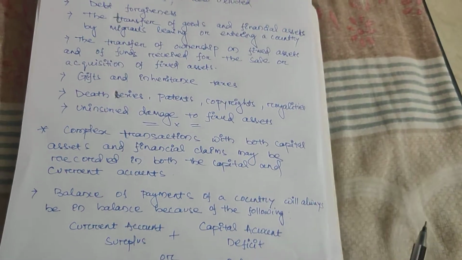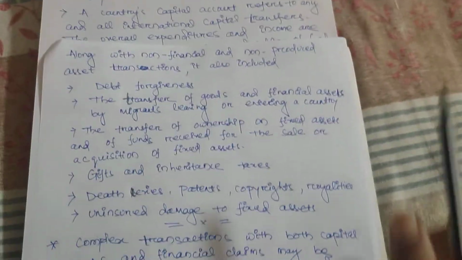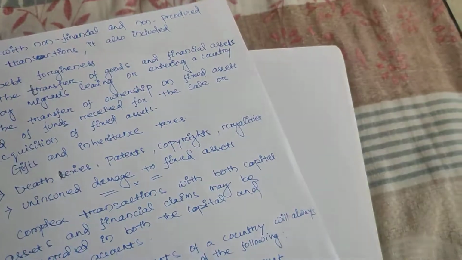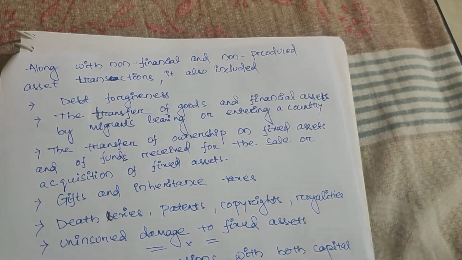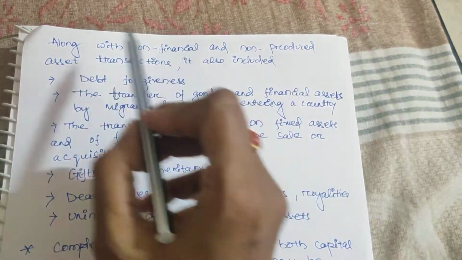Now we'll see what factors actually come in the capital account sheet.